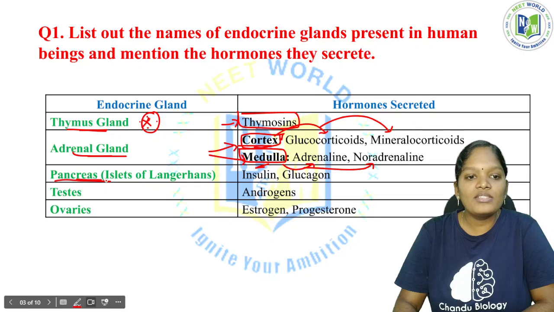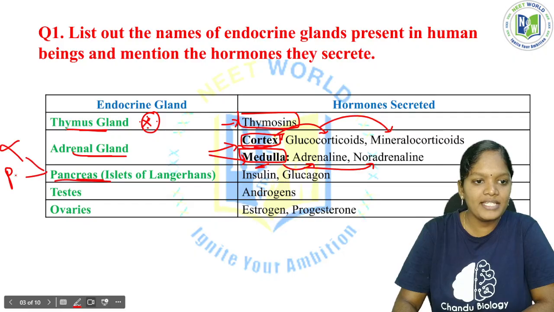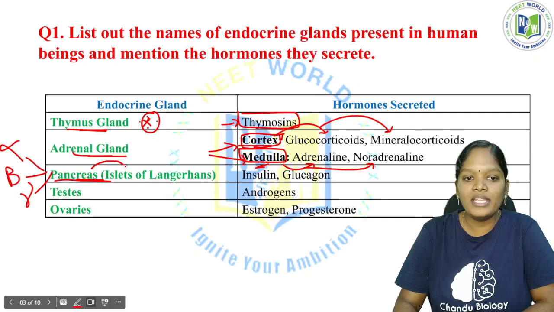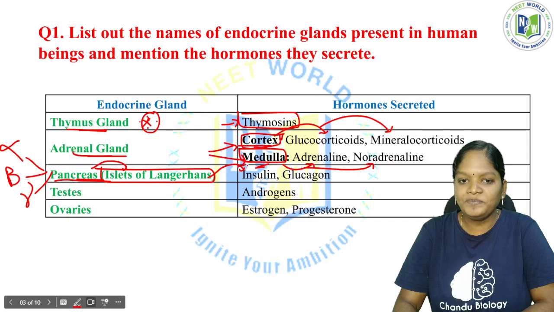In the pancreas we have alpha cells, beta cells and gamma cells. The islets of Langerhans of the pancreas secrete insulin by the beta cells and glucagon by the alpha cells.